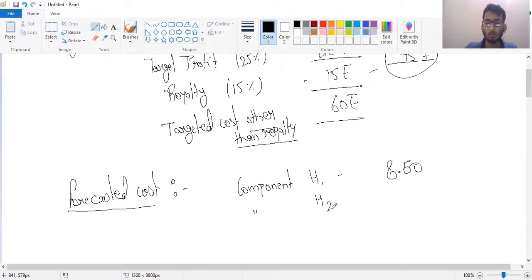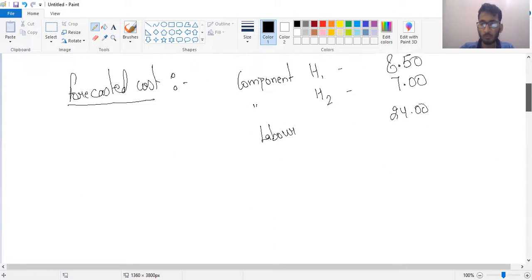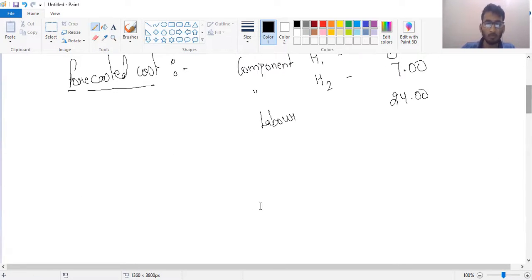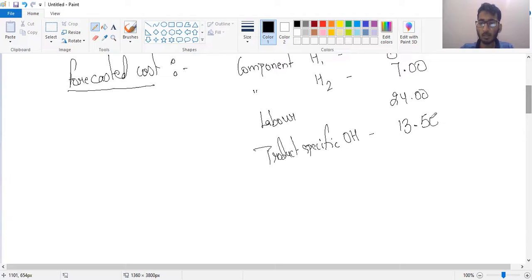Component H2, it is 7 rupee. Labor, it is 24 rupees. Product specific overheads, it is 13 rupee 50 paisa.